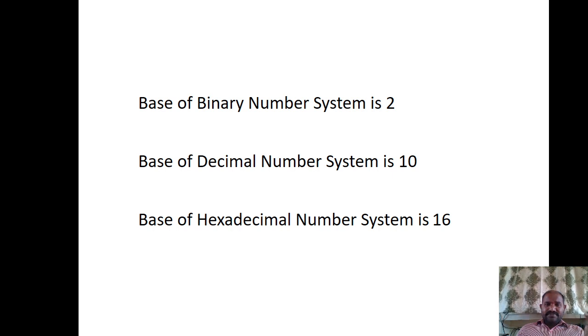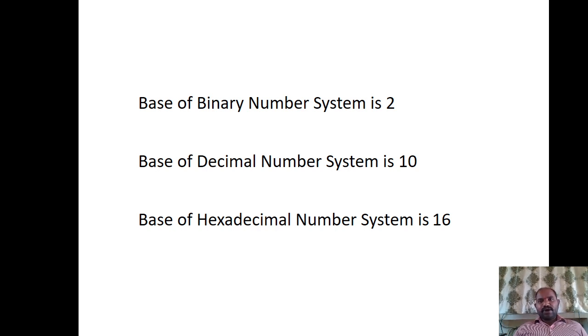Binary number system, decimal number system, hexadecimal number system. Octal number system is also there, but I'm not listing that one. I'm just listing only the three types of number system. Now, what is the use of a number system? It is used to represent a particular value using that particular method. So if you want to represent any quantity, let us suppose I would like to represent the 5.